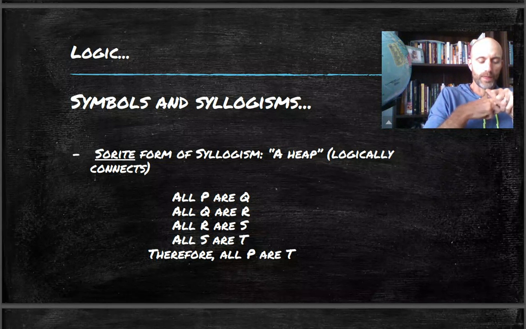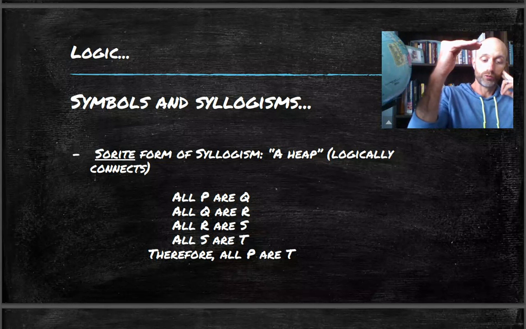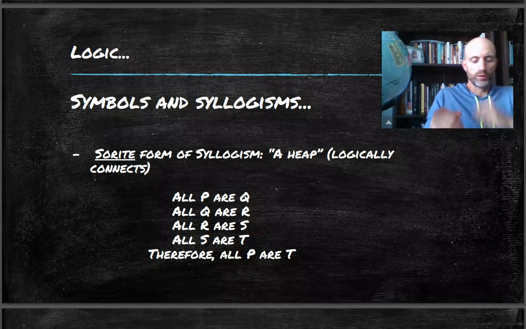Now, what do you notice? You notice that the conclusion, excuse me, I have a terrible cold if you can't tell already. What you can tell is that the conclusion has a term from the very first premise. What was the very first premise? All who suffer. It has a term from the very first premise, and it has a term from the very last premise. It connects the very first term in the very first premise with the last term in the last premise. See how that works? Now, the key here is, if you'll read the rule here, the trick is to link them all together so that the predicate of the preceding premise is always the subject of the following. That's the way that you can actually make this logically valid, and you can connect them to get to the conclusion that you want, logically speaking.